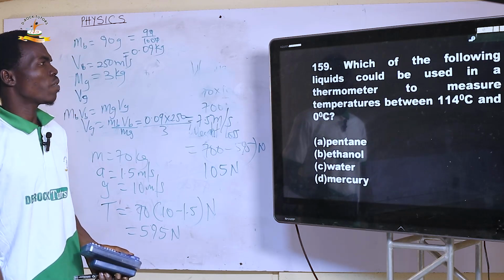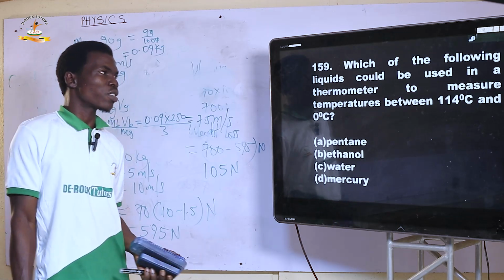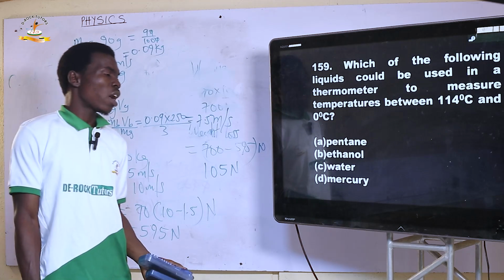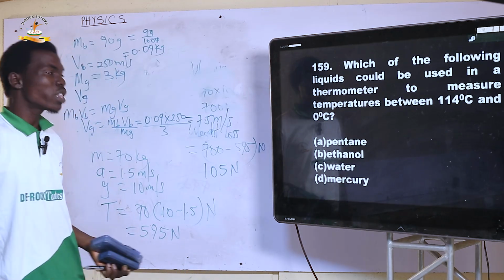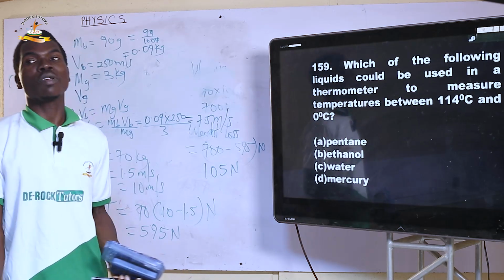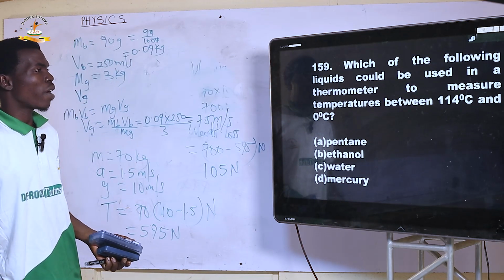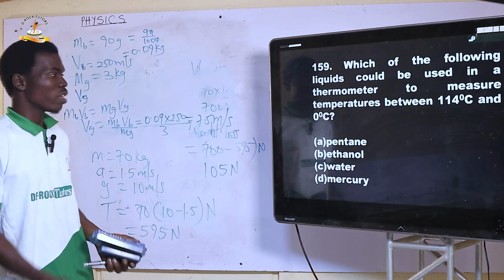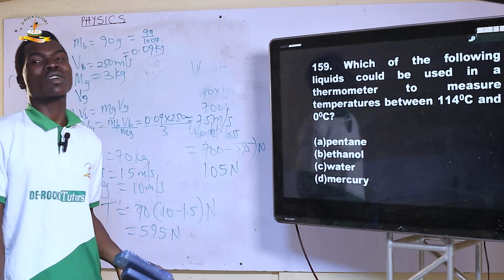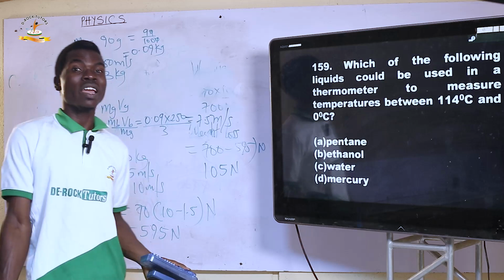Next. Question 158. Which of the following liquids could be used in a thermometer to measure temperature between 114 degrees Celsius and 0? Pentane, ethanol, water, and mercury. As a matter of fact, the only liquid that is suitable for this measurement is mercury, because mercury can measure temperature even above 300 degrees Celsius. So between 0 and 114 degrees, we are most likely to choose mercury. Water can only measure temperature not more than 100 degrees Celsius, because it will boil at 100 degrees Celsius.